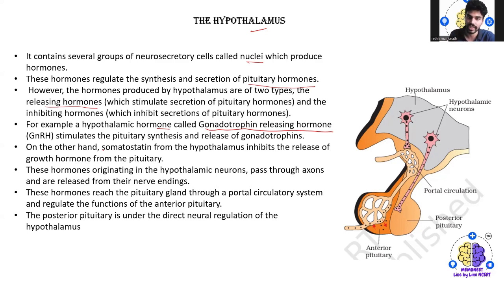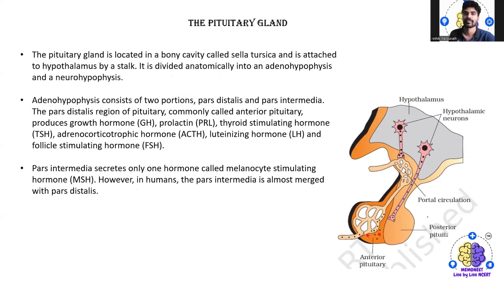These hormones originate in the hypothalamic neurons, pass through the axon and are released from the nerve endings. Clear? Then these hormones reach the pituitary gland through the portal circulatory system and regulate the functions of the anterior pituitary. The posterior pituitary that you are seeing is under the direct neural regulation of the hypothalamus.